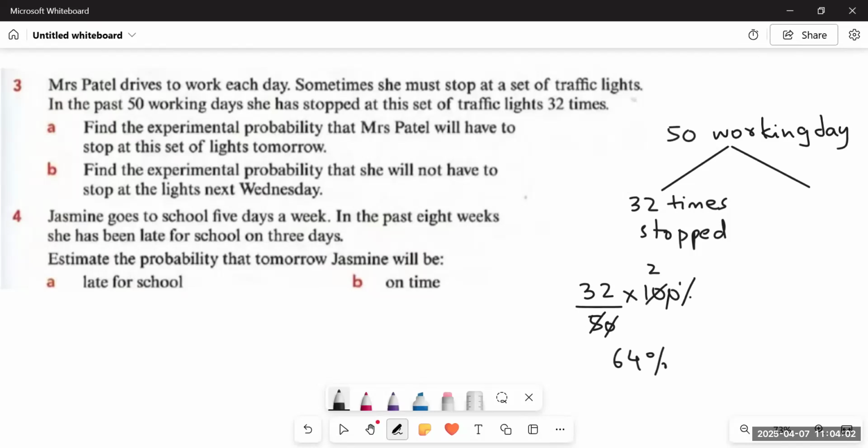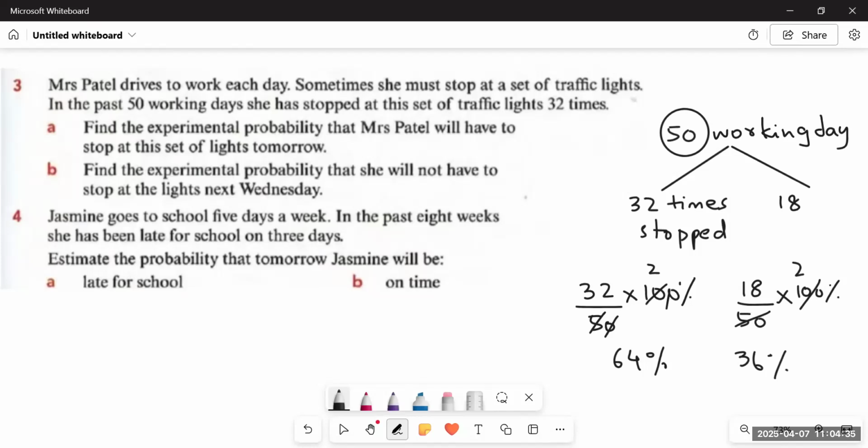And find the experimental probability that she will not have to stop. So it would be 50 minus 32, which is 18. First, we are going to subtract 32 from 50 and we are going to get 18. It means the probability that she doesn't have to stop would be 18 upon 50 multiplied by 100%, which would be again 5 ones are 5, 5 twos are 10, 18 twos are 36%. So 36% probability is that she's not going to stop tomorrow.